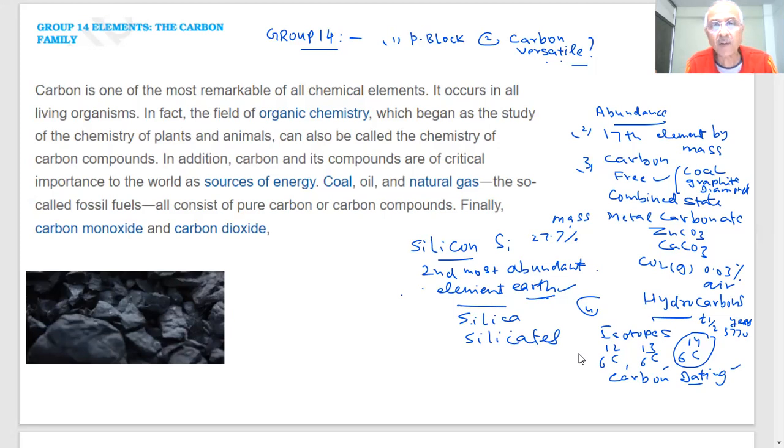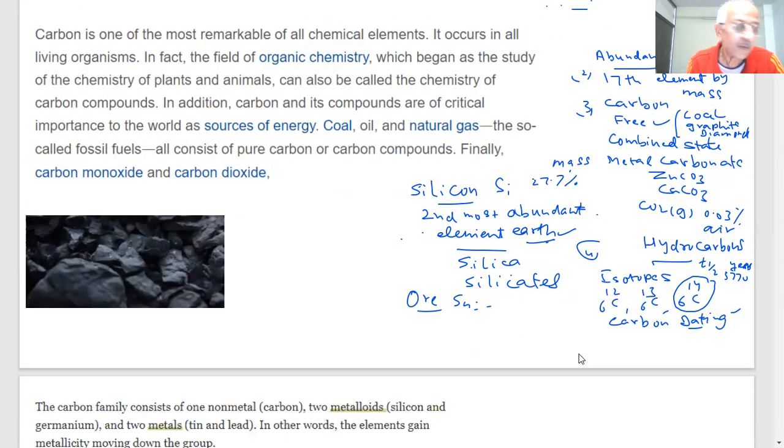Can you name an ore of tin? Ore of tin, student. Four choices are given to you. Can you name an ore of tin, students? Ore of tin is cassiterite. Cassiterite is one of the ores. Guess what the spelling is, student? C-A-S-S, right.